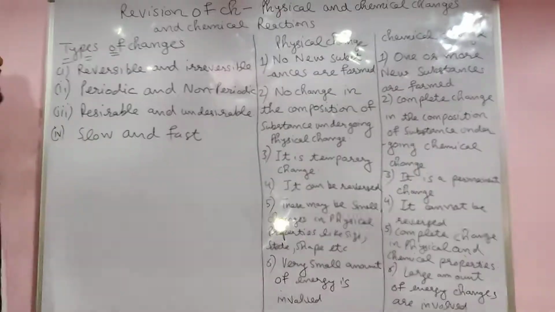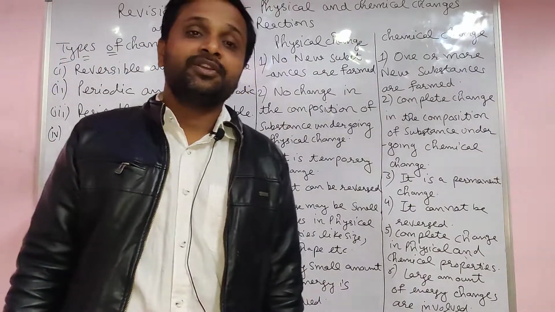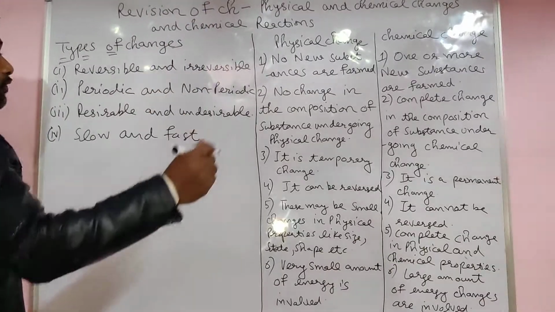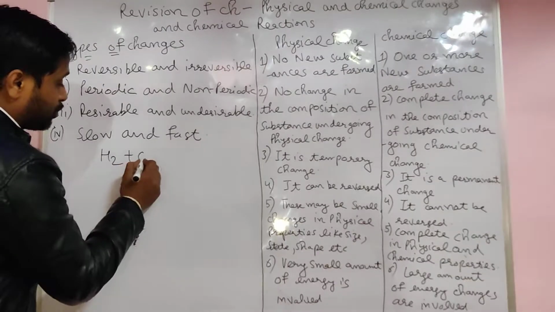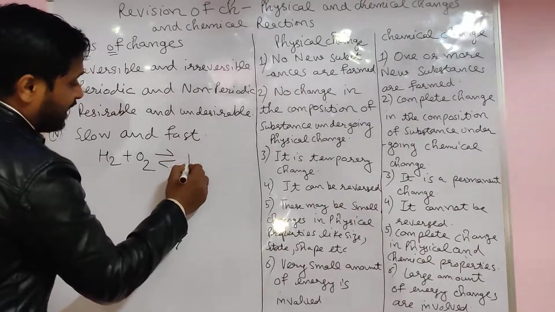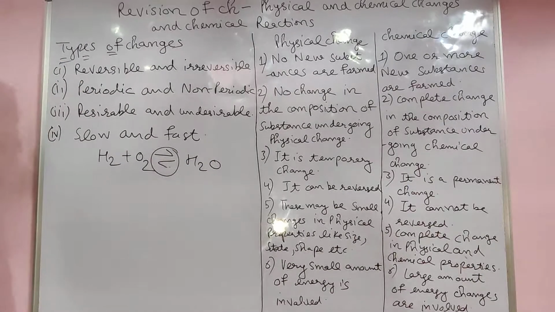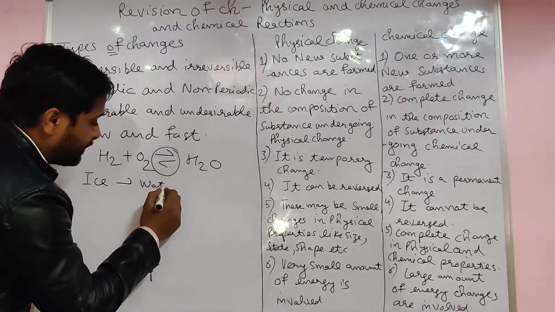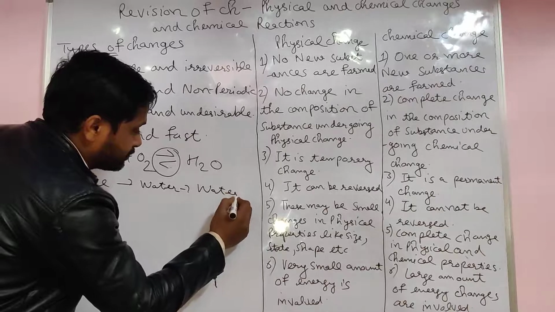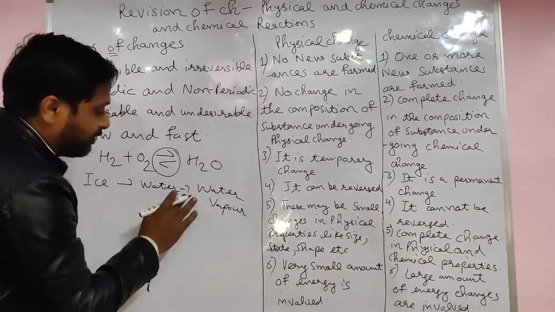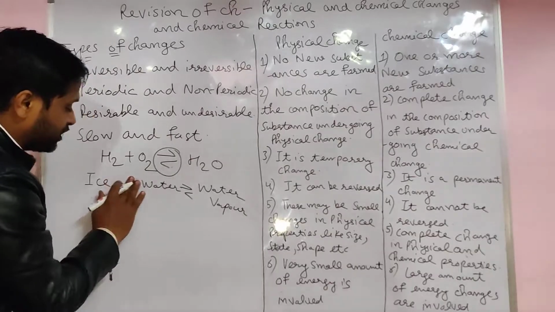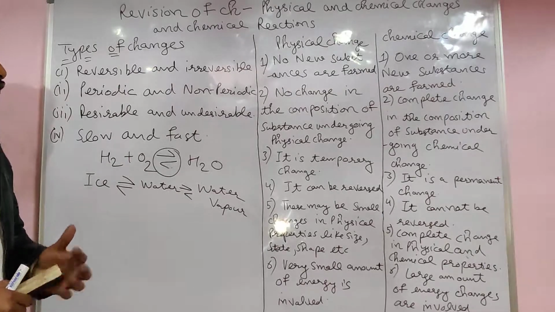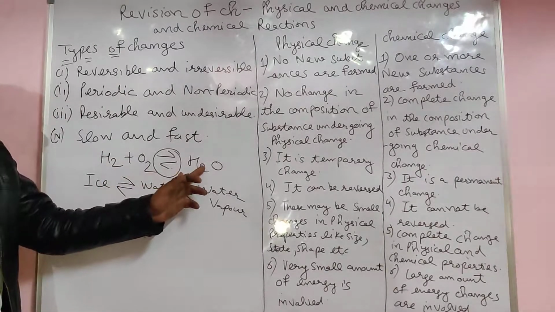First is the reversible and irreversible change. What is a reversible change? See the word reversible. For example, H2 plus O2 gives us H2O. Ice converted into water, water into water vapor when you heat it. So here is a reversible reaction, with a half arrow forward and a half arrow backward. These are the reactant, this is the product.